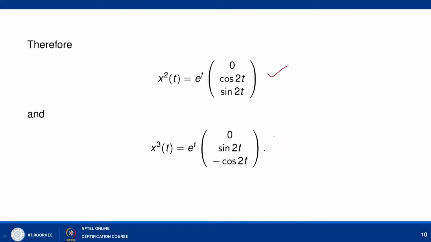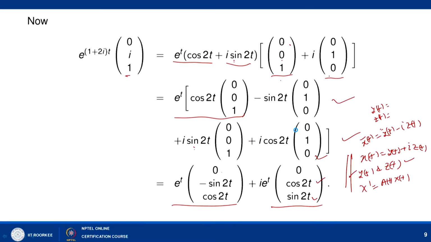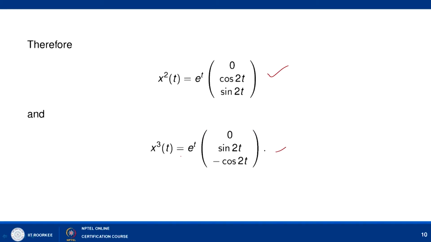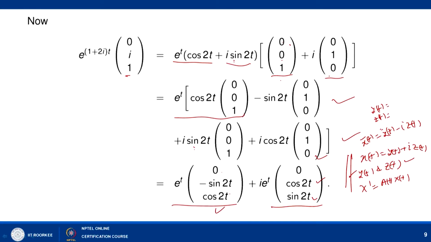You try. The crux of the matter is that now we are able to find two new linearly independent solutions: x2(t) equal to e to power t times (0, cos 2t, sin 2t), and the real part, x3(t) equal to (0, sin 2t, minus cos 2t).